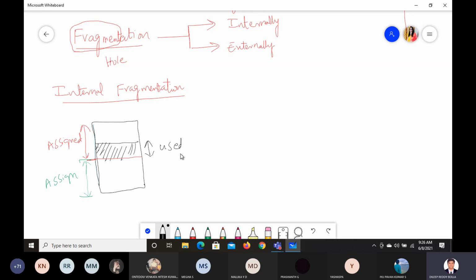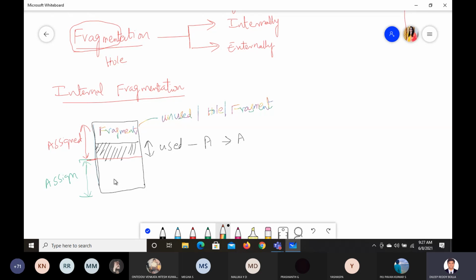For what have I used it? Let us say I have used it for process P1, or process A. And this portion became a fragment. This portion is unused. We can call it unused portion, or fragment, or hole; different terminologies use different names. The concept we are trying to understand here is internal fragmentation. This is called internal fragmentation.